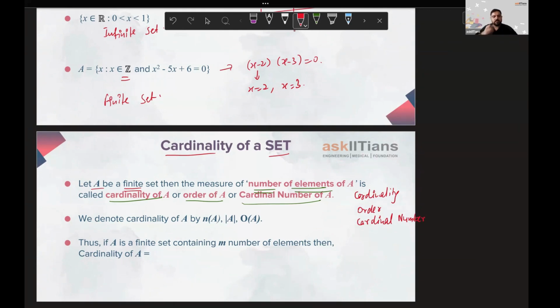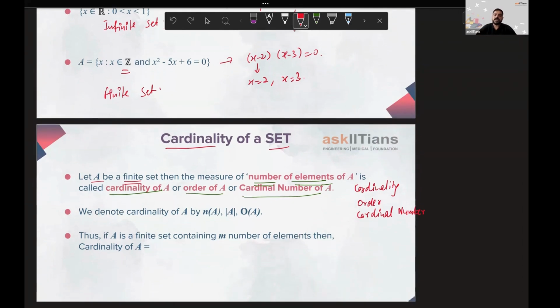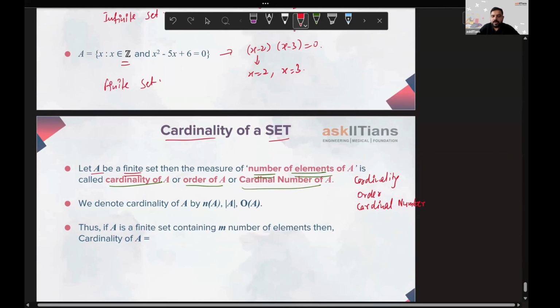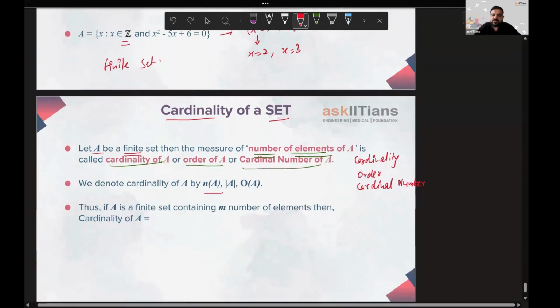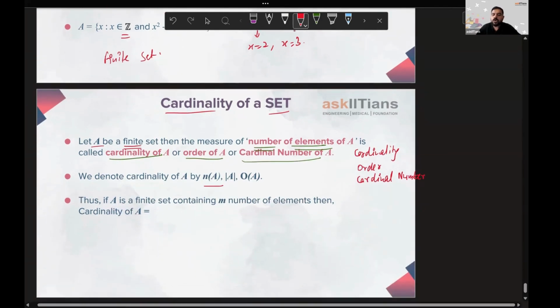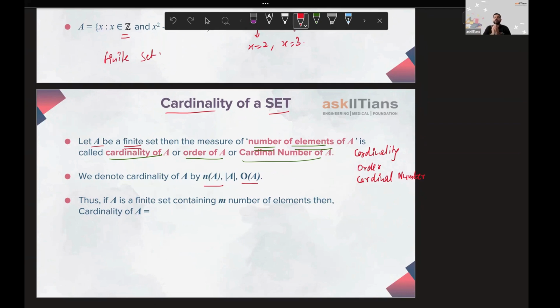So these are the ways we refer to the cardinality of a set, and we denote this by n of A, the number of elements in set A, or we denote this by enclosing A within two vertical bars, that is mod of A, or order of A, O of A. This is how we'll be denoting the number of elements of that set, right?